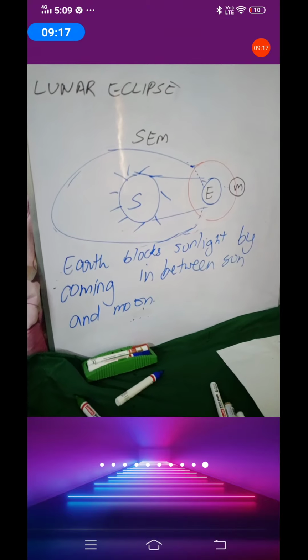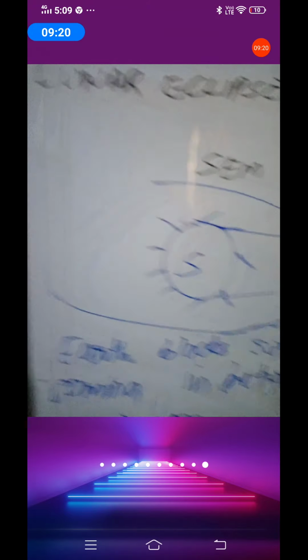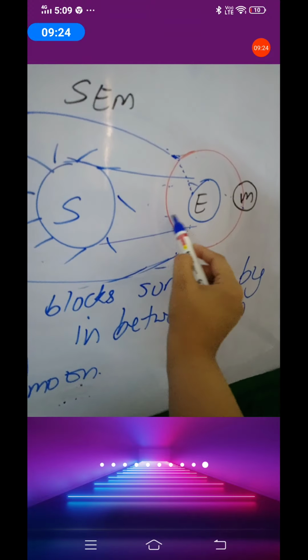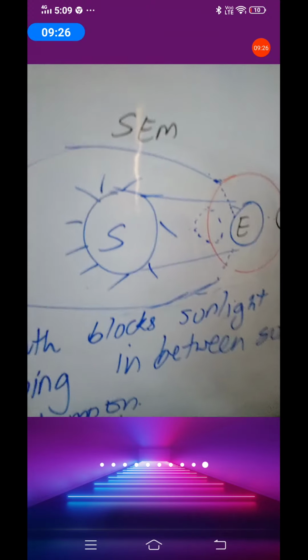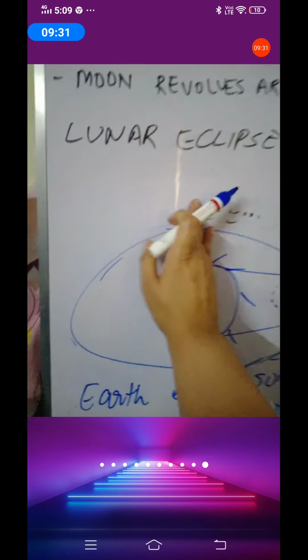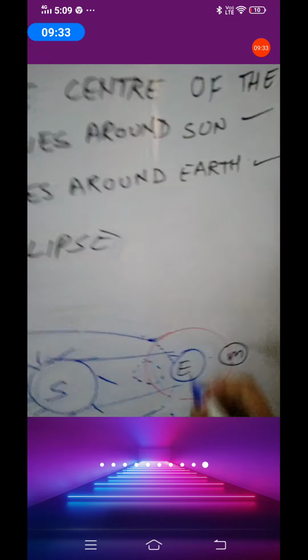It is the moon. Okay, so see, if instead of drawing the moon here, I draw the moon here, it will become a solar eclipse. So this is the only difference between solar eclipse and lunar eclipse. See, this is how you can learn.